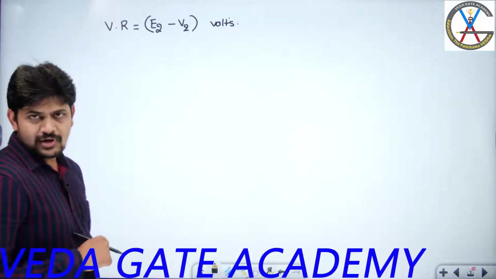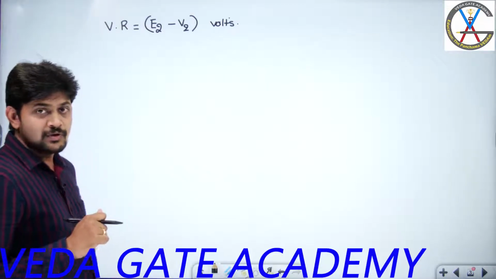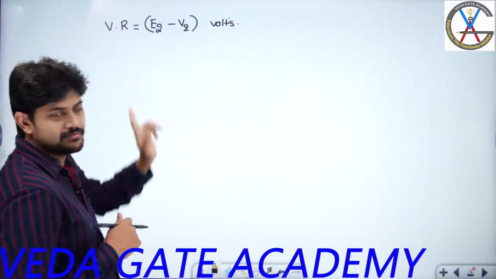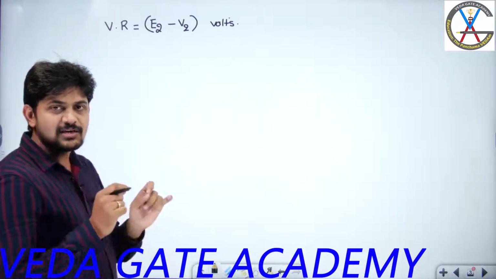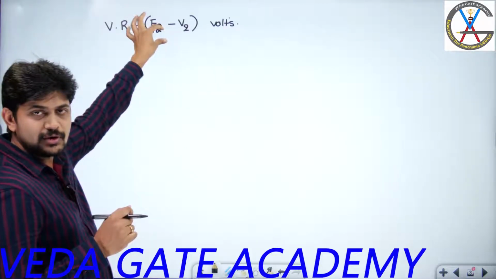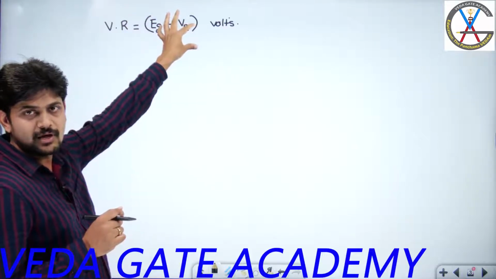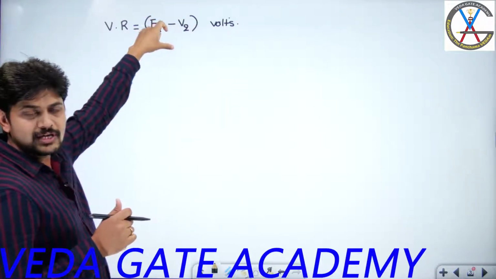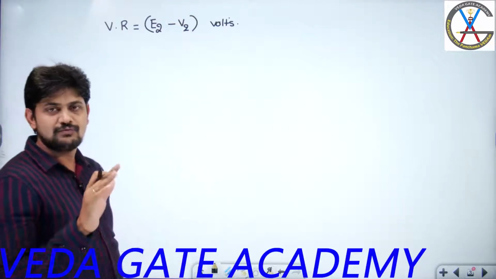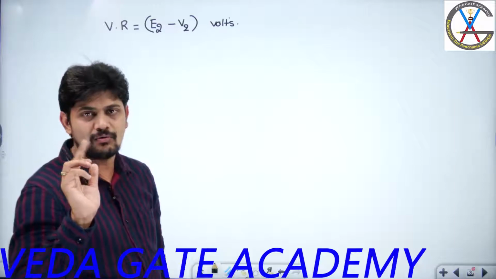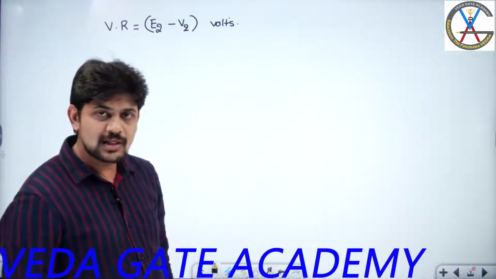While calculating voltage regulation, one important point is we are not going to subtract the phase angles between this E2 and V2. Our major focus should be only on the magnitude of induced EMF E2 minus the magnitude of full load terminal voltage across the load, or I can say the magnitude of no load voltage minus the magnitude of full load voltage. We are not at all going to play with the phase angle differences between no load voltage and full load voltage. What is the meaning of that?